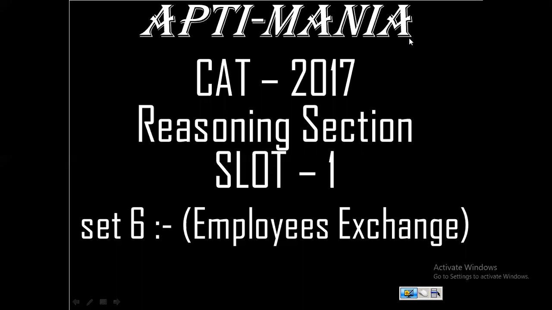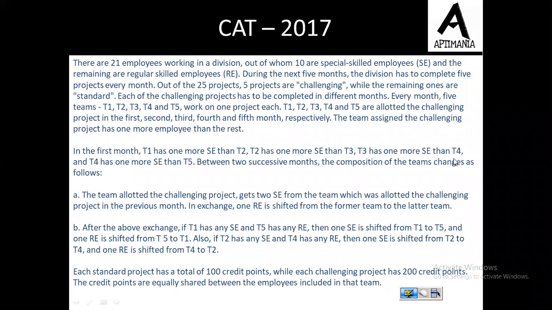Hello. In this video, we are going to discuss set 6 of reason section of CAT 2017 slot 1 paper. So the question was, there are 21 employees working in a division, out of whom 10 are special skilled employees that are known as SE, and the remaining are regular skilled employees known as RE.